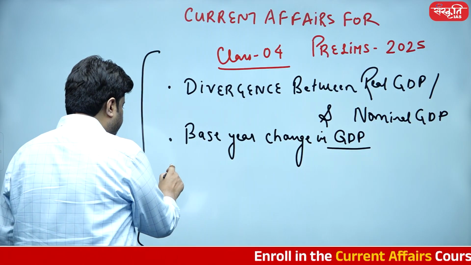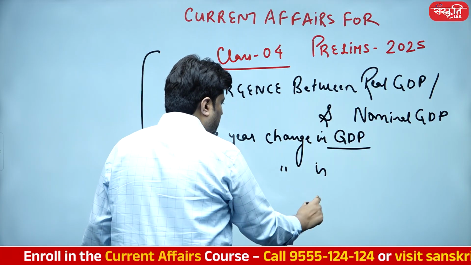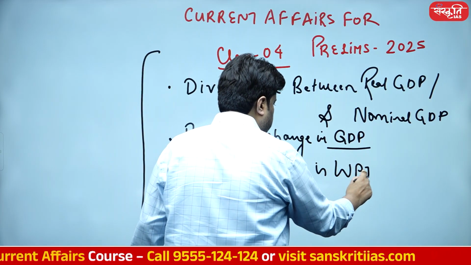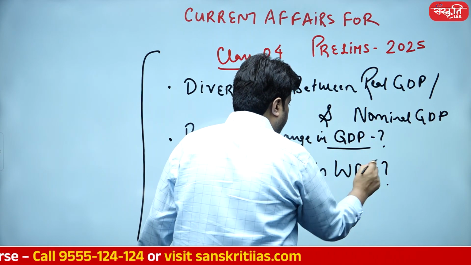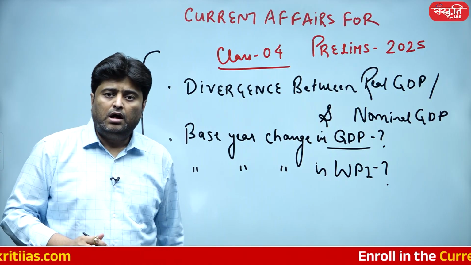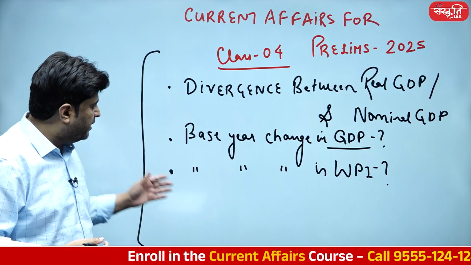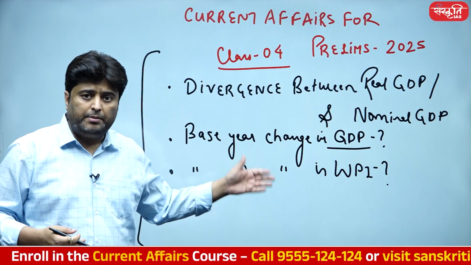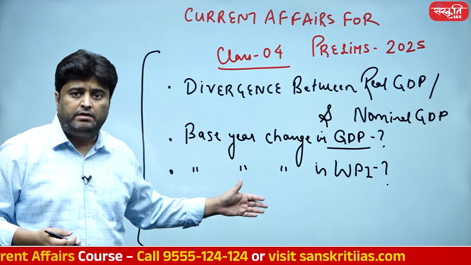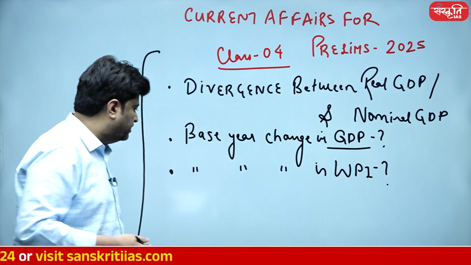Topic number 3, base year change in WPI, and these are proposed. It means definitely it is going to take place in the upcoming financial year. Nowadays we are reading articles related to the base year change. So for the base year change in WPI, a Ramesh Chand committee has already been appointed to look into the nitty-gritties of a base year change in the WPI itself.